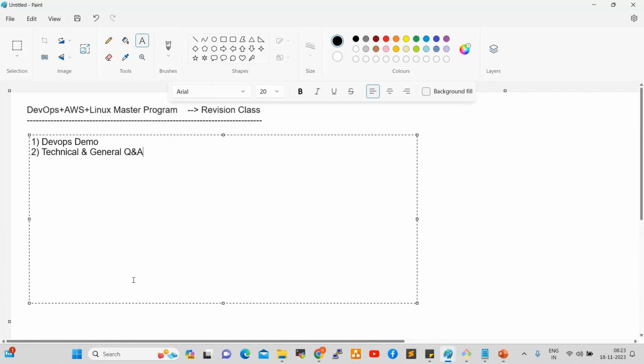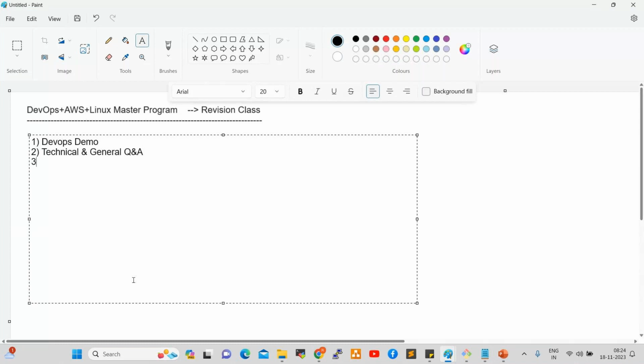Technical questions: how can I practice, how can I create an AWS account, how can I work on tools? Can I install all the tools on my laptop? No need to install all the tools on your laptop. We create an AWS account, perform all the activities in that account, and integrate all the tools. We discussed these questions already, so I'll share the recording with whoever did not attend this session or newly joined.